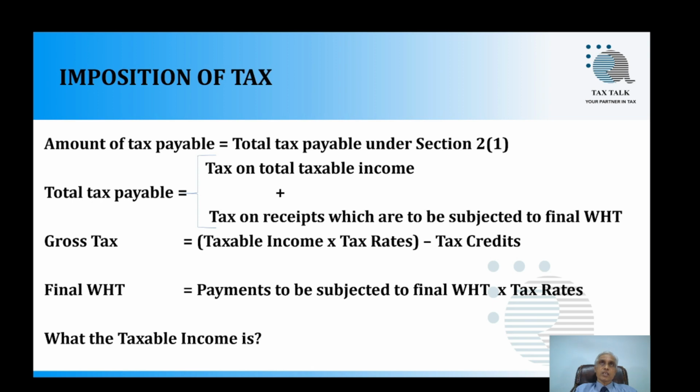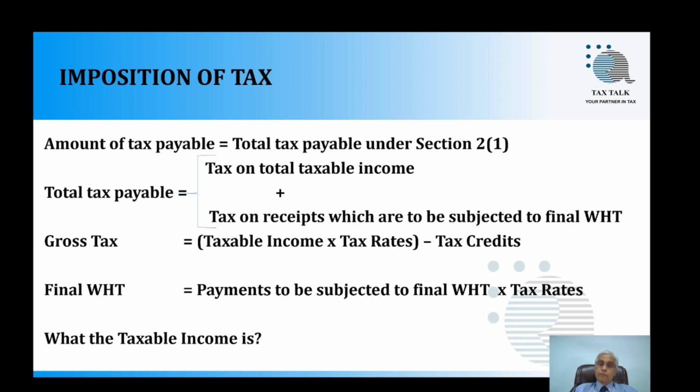Then we will see the gross income tax equation. Gross income tax is equivalent to taxable income times tax rates minus tax credits. Then final withholding tax is equivalent to payments to be subjected to final withholding tax times tax rates.